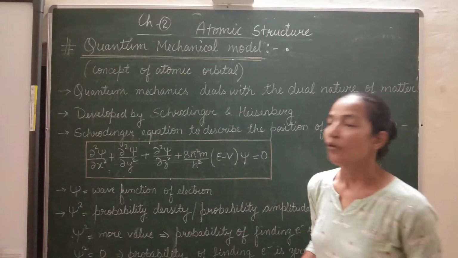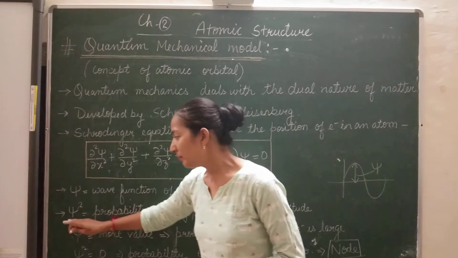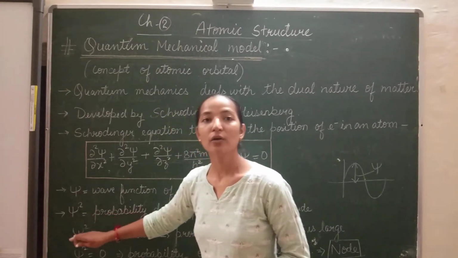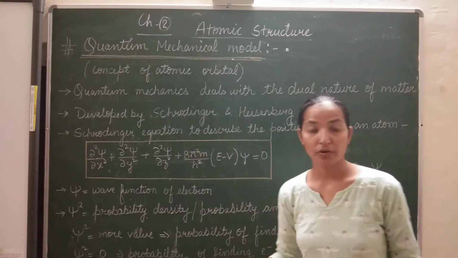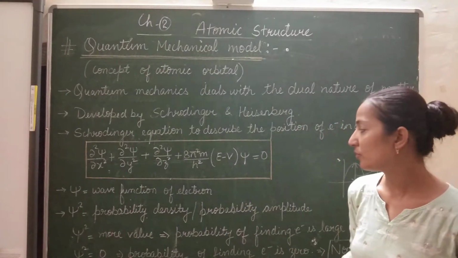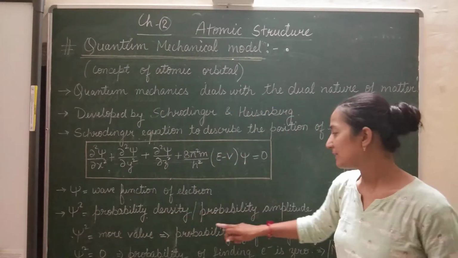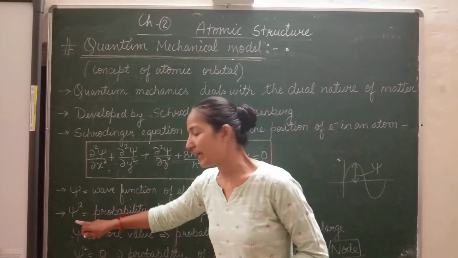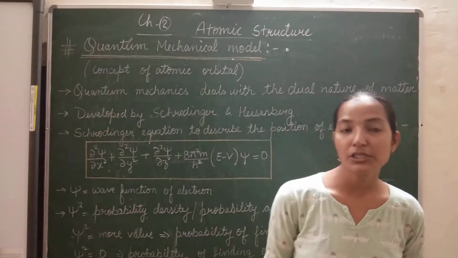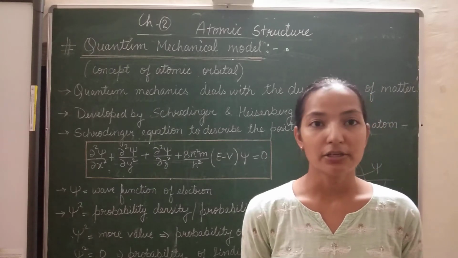But when he solved the equation and calculated the square of psi, he got some drastic values, and this psi square is called the probability density or probability amplitude, because the square of psi gave an idea about the intensity of the electron in an atom.